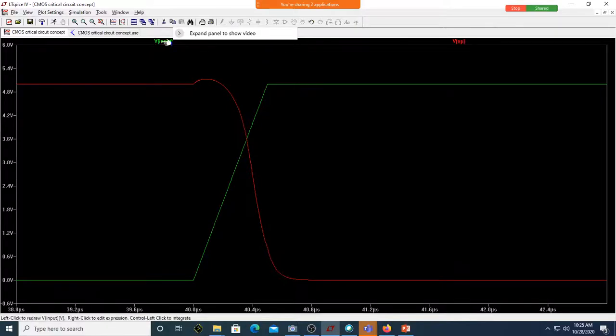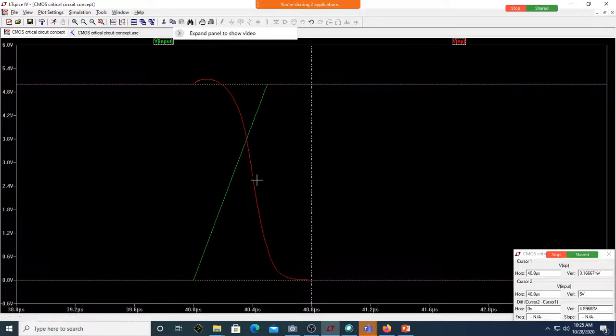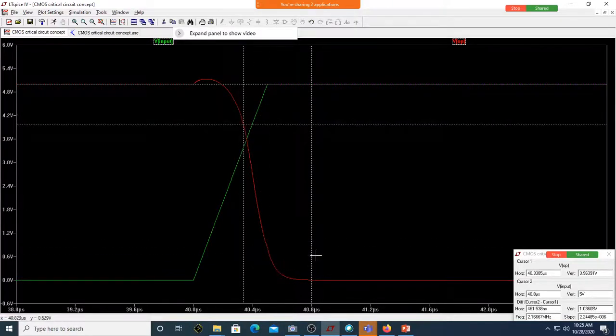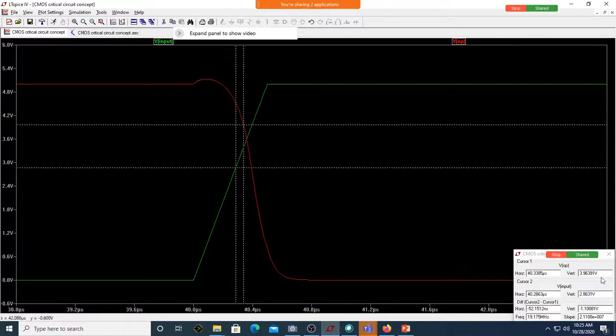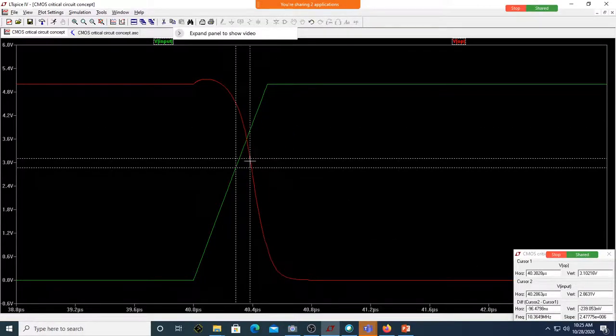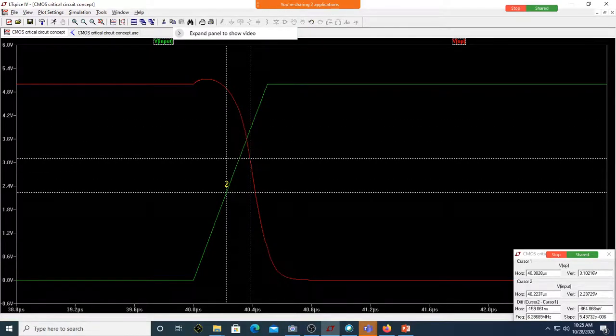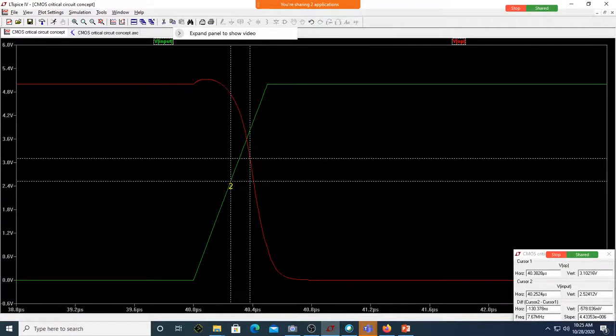Okay, what I'll do, I will try to find out the propagation delay. How do I measure the propagation delay? Just have an eye on this. So this should be 2.5. This should also be 2.5. So let me place the input one. Sorry, this second one is the input. Okay, let me further zoom it.